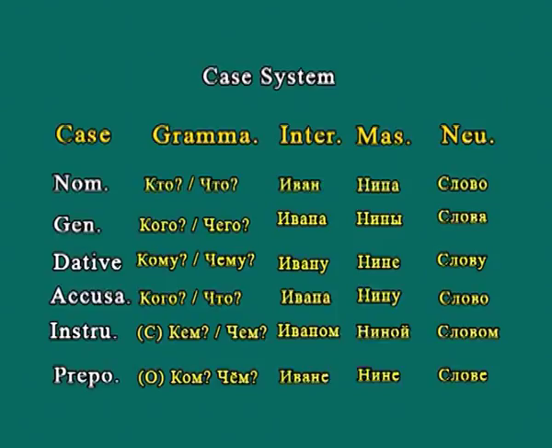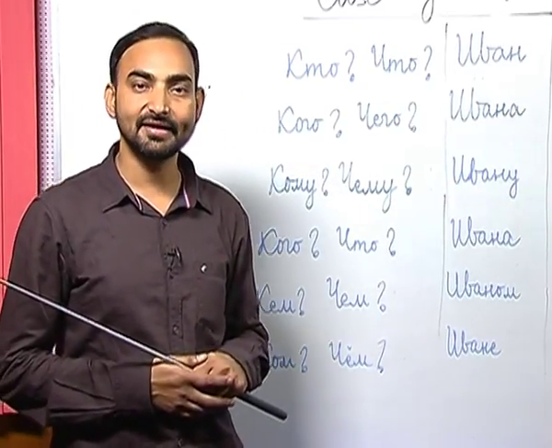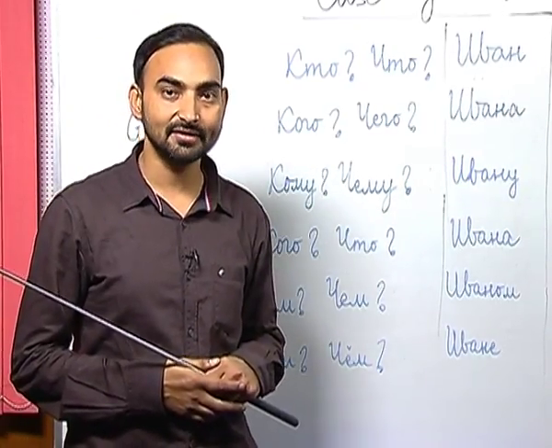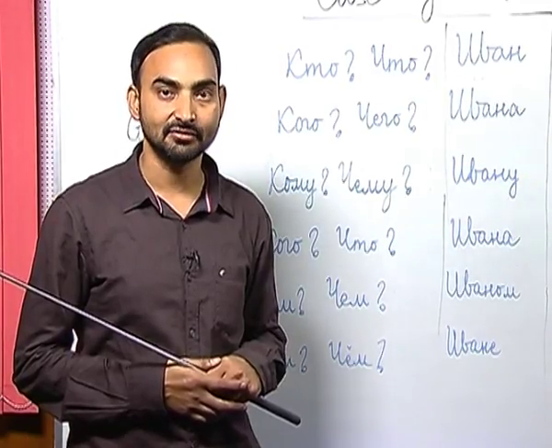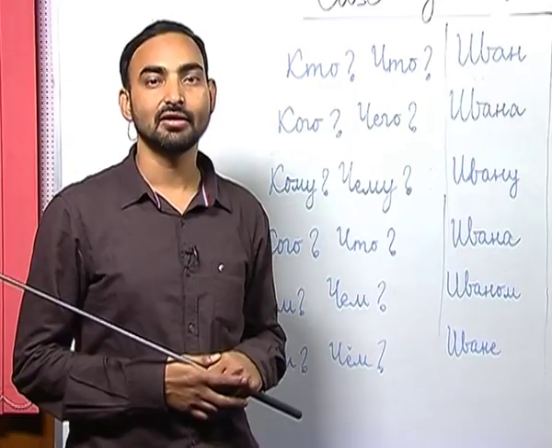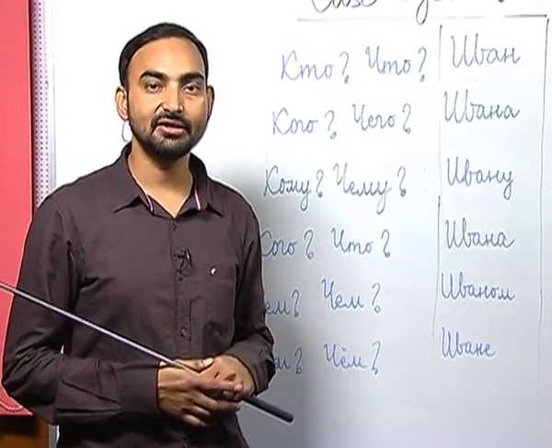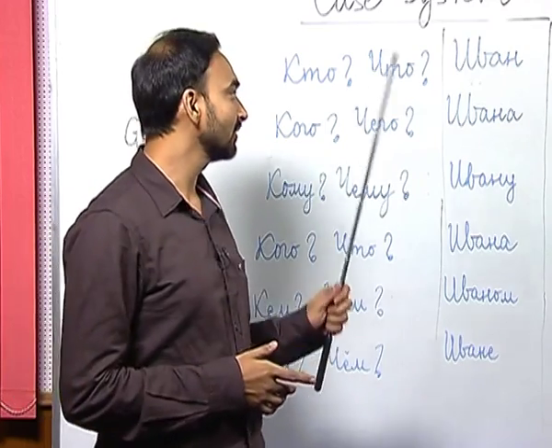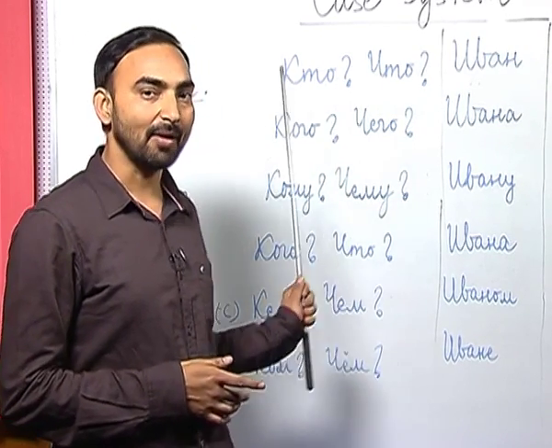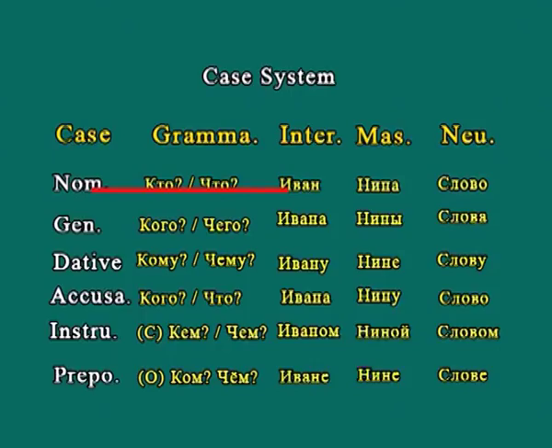The next case in Russian is the genitive case. The genitive case answers the questions kavo and chivo. The genitive case is also known as the possessive case. As the name suggests, the possessive case denotes possession. It also describes the functions of possession, negation and numbers. So, these 3 functions are performed by the genitive case of nouns, and the genitive case form of Ivan will be Ivana, Nina will be Niny and Slovo will be Slova.